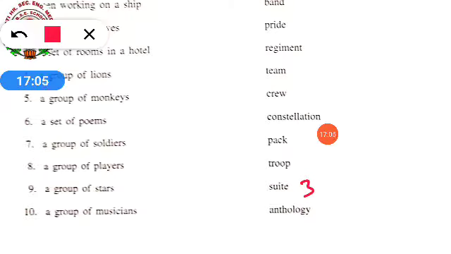Okay. So in this way, you have to solve the rest by yourself. Or should I tell you one or two more? A group of lions, pride. A group of monkeys, troop. So the rest 5 you people have to do by yourselves. Okay?